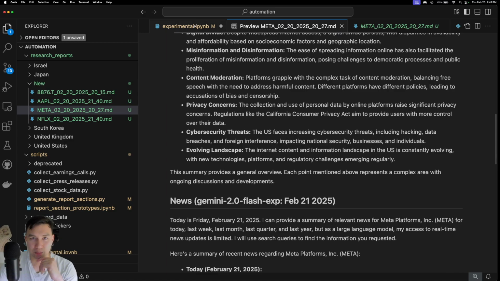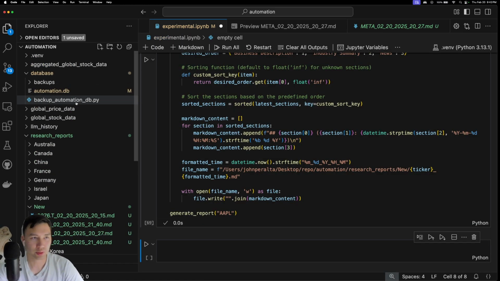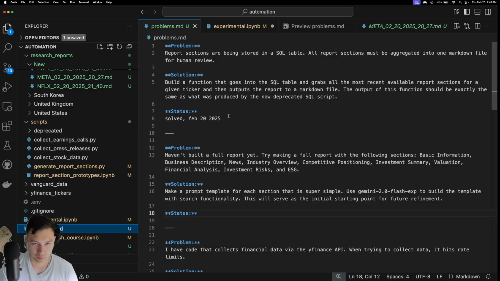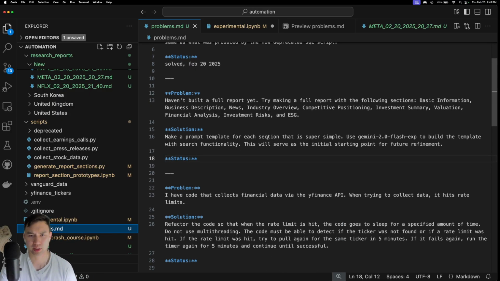But yeah, that's going to be my workflow. Go into this markdown file, define a problem, write a solution, attempt a solution, and then put the status down, right? My next one is going to be generating a template for the business description, the news, the industry summary, the competitive positioning overview and whatnot, and ESG. All right, hope you like this one.